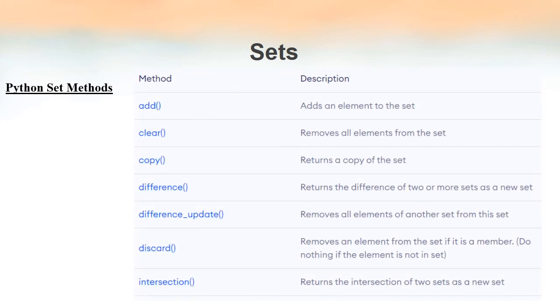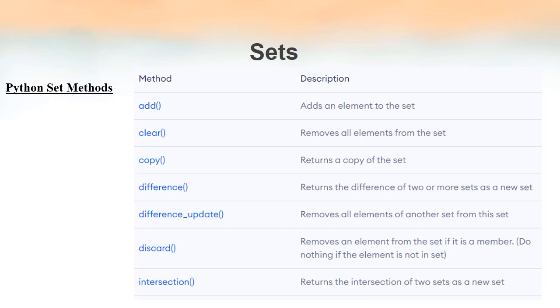Now we will see some of the methods that are already available for handling sets in Python. They include the add method for adding an element, the clear method to clear all the elements from the set, copy to create a copy of an existing set, and difference, which we know from the difference operation in mathematics. If A and B are two sets, A minus B will include only those elements in A that are not in B. All the common elements will be removed. The same thing can be applied here also.